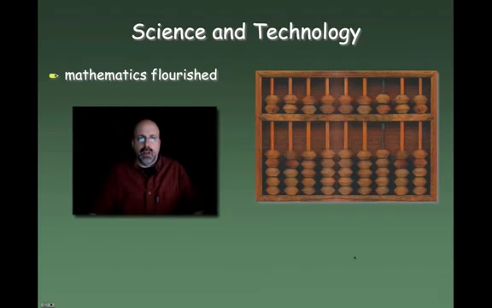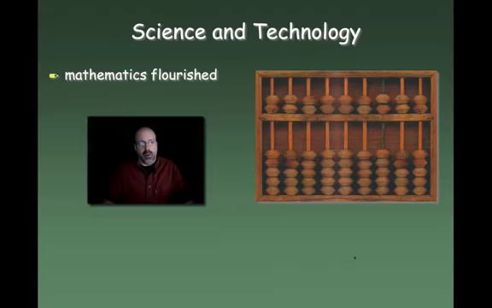Okay, let's take a look at science and technology. First of all, mathematics flourished in China. They were quite adept at using mathematics. This is an abacus on the right here. It's basically a calculator. These are not too difficult to use for basic math, but they get more complicated as you go along. I've had the opportunity to see people use these, and I've seen people use these almost as quickly as somebody can use a sort of electronic calculator that we might use in the United States.